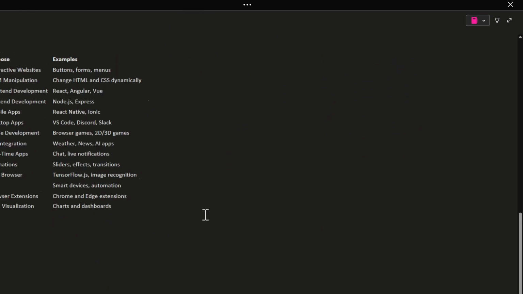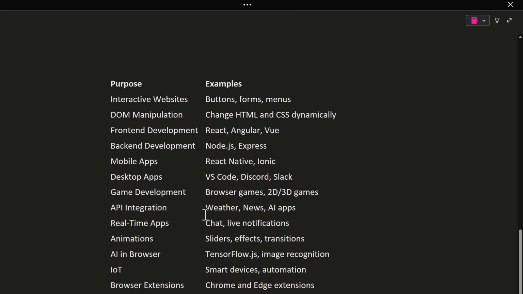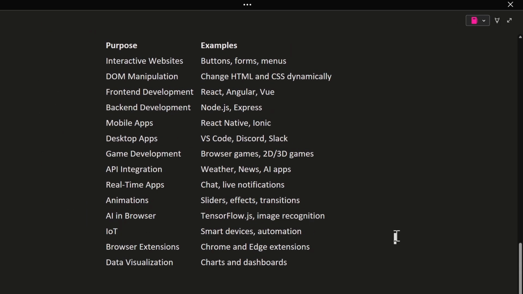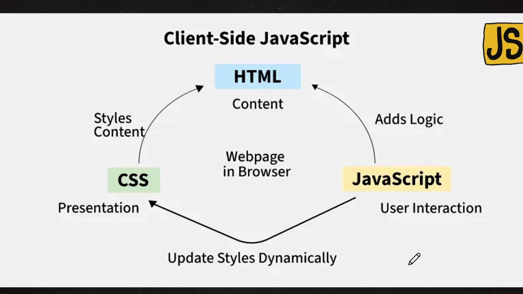If you want to read more about JavaScript, you can pause the video and take a screenshot of this. I have kept all the things in order with examples where it is used. If you see, this is the thing that I am talking about. Client-side JavaScript. What is meant by client-side JavaScript? Client-side JavaScript is nothing but the browser. Let's say this is the browser.